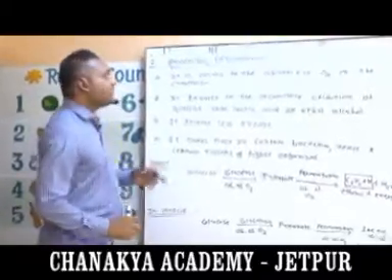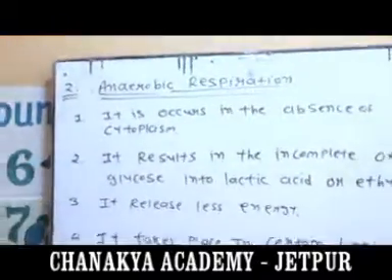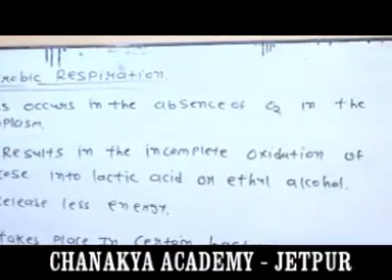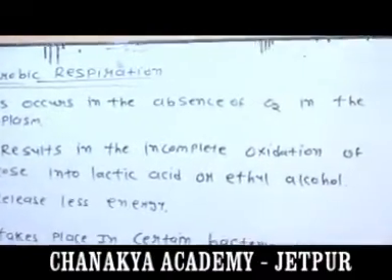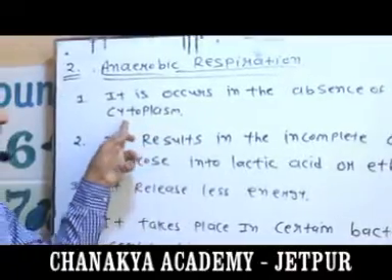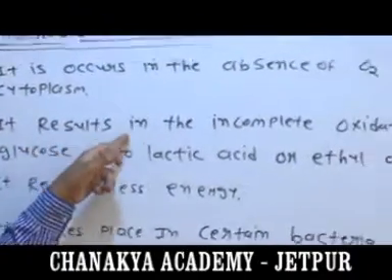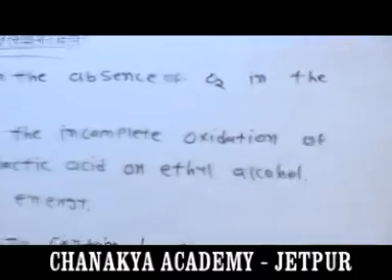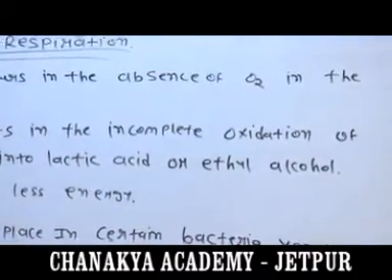Now, the second one is anaerobic respiration. It also takes place in the absence of oxygen, in the cytoplasm, which is one part of the cell. Second, it results in the incomplete oxidation of glucose into lactic acid, or ethyl alcohol.